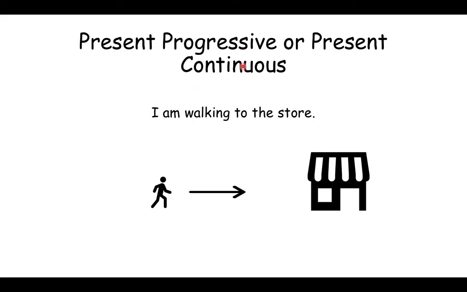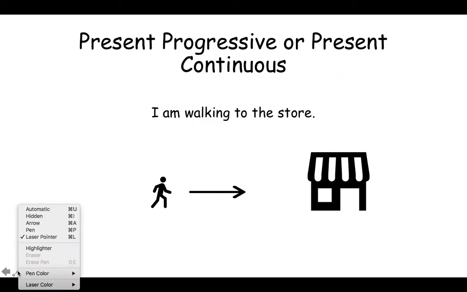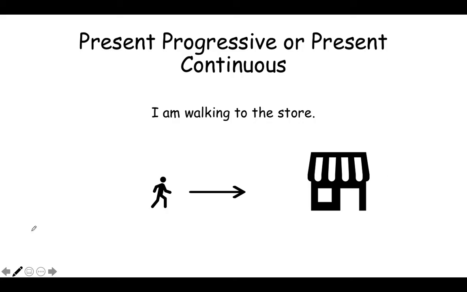So present progressive or present continuous, if you'll remember from a while back when we had this lesson, I will have a link to the review lesson for this. It should just pop up on your screen and you can click it if you need to review.